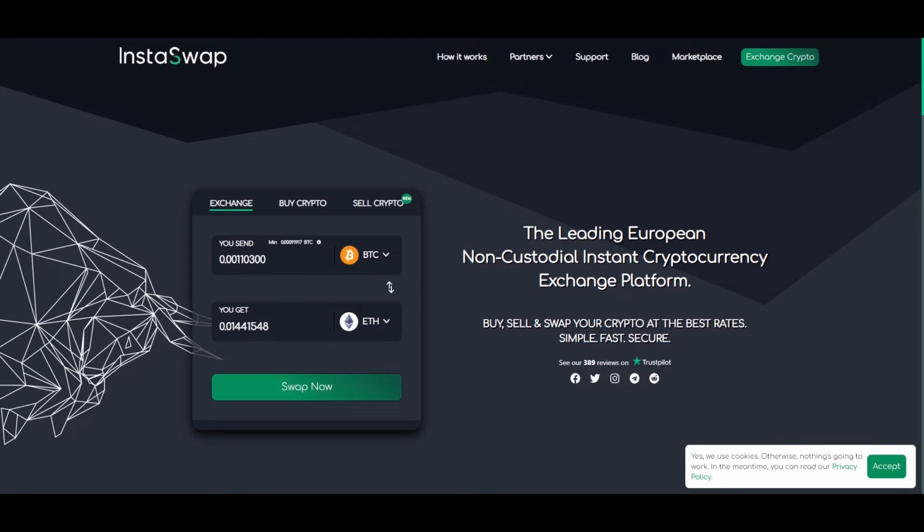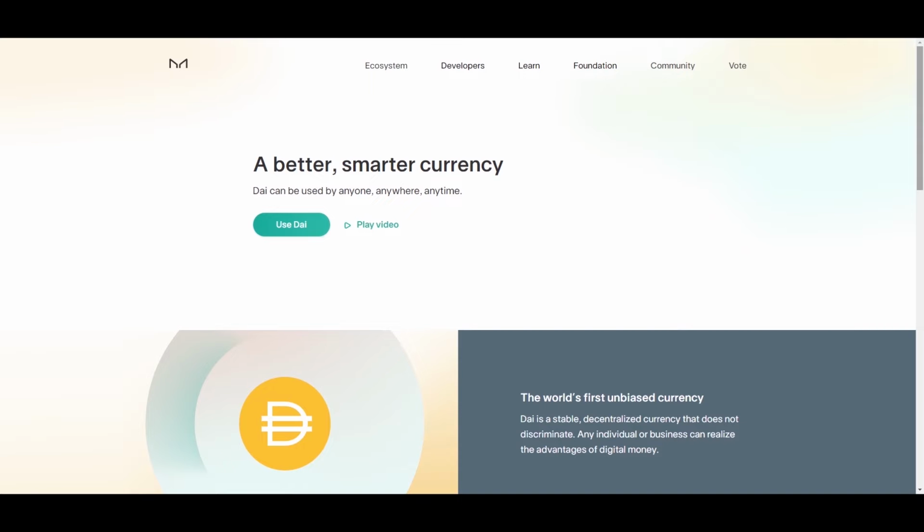This is a tutorial on how to buy MKR in some simple steps. Exchanging your crypto has never been easier. Beforehand, let's take a closer look at the Maker website.